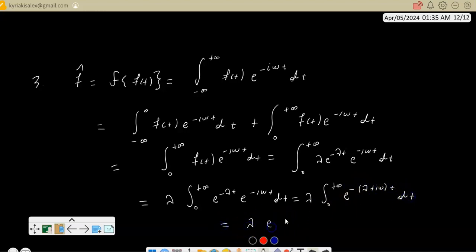I find this integral, divided by minus lambda plus I omega, from 0 to infinity. What I get from here is lambda divided by lambda plus I omega.